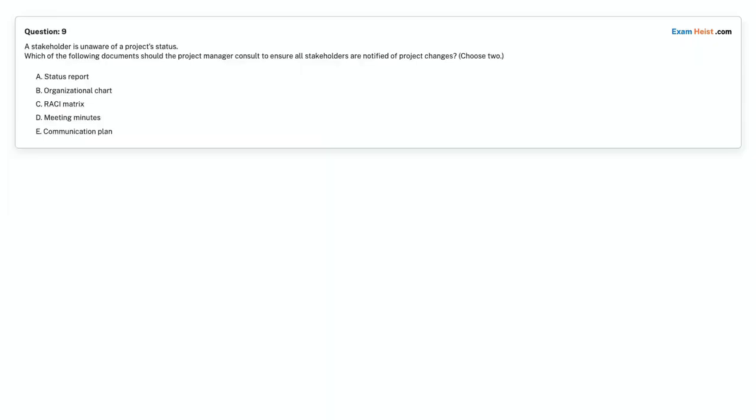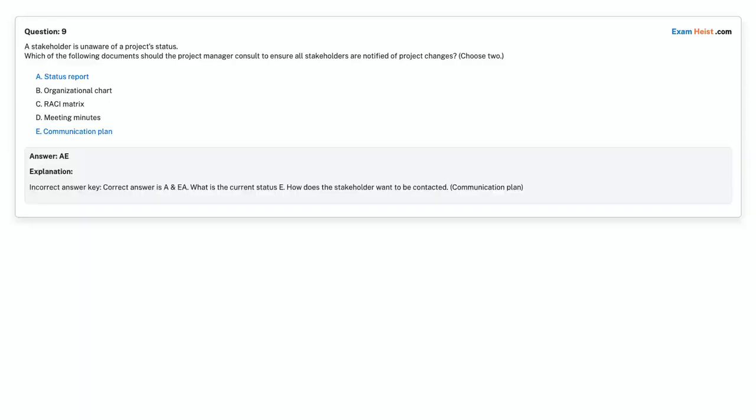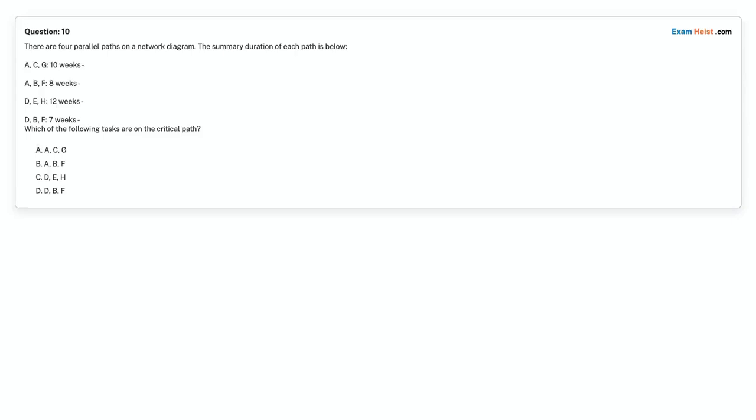Question 9. A stakeholder is unaware of a project status. Which of the following documents should the project manager consult to ensure all stakeholders are notified of project changes? Choose 2. Option A. Status report. Option B. Organizational chart. Option C. RACI matrix. Option D. Meeting minutes. Option E. Communication plan. Choose the correct answer. Correct answer is option A, status report. Option E, communication plan.